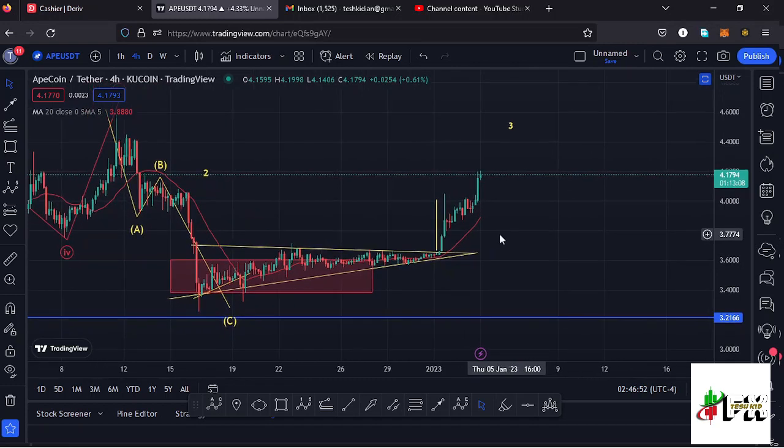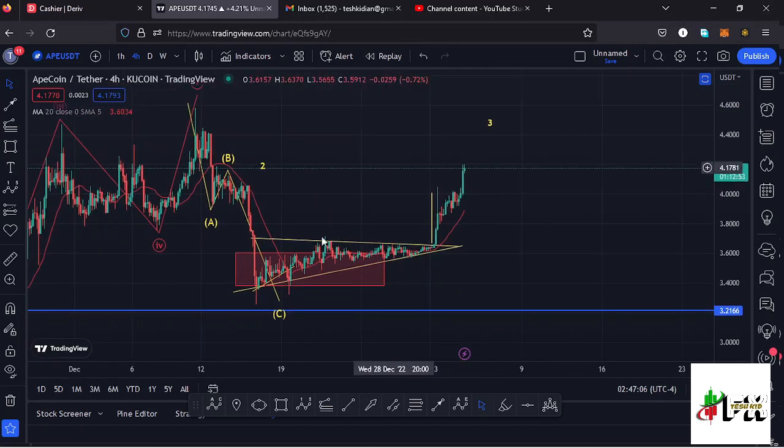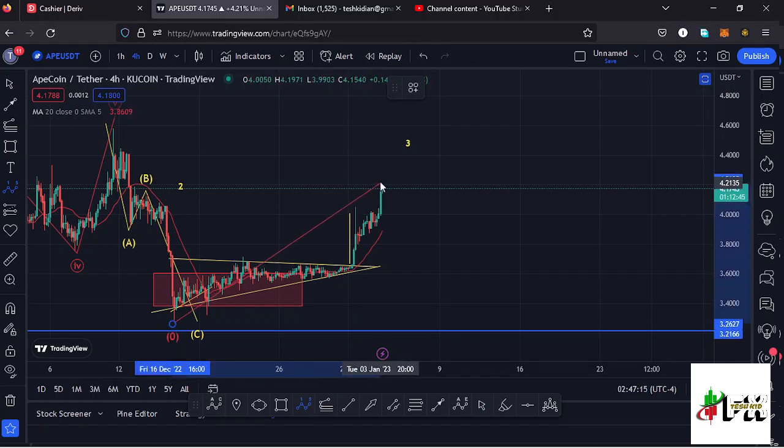We have also managed to break above the 20-day MA, which is now acting as support for us to continue pushing even higher. And in the formation of a higher Elliott wave count 3, which is a fractal wave, which is an impulsive wave, we also expect to see fractal waves in formation. And there are chances that whatever we are seeing right here might be the formation of that wave 1 to the upside, which is a fractal wave within the formation of that higher Elliott wave count 3. So we can have that as the wave 1.